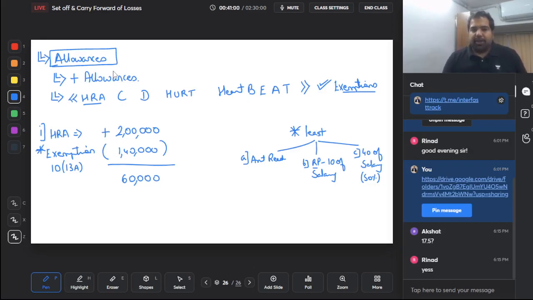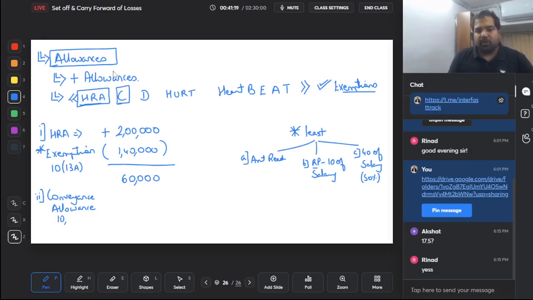Perfect. So this is HRA exemption. The first one is done. This is the difficult one. The next one is very, very simple, guys. The next one, conveyance allowance. Conveyance allowance is basically for your traveling, for your office traveling. The employer gives you an allowance. This is C, conveyance allowance. What do you do? You add it.